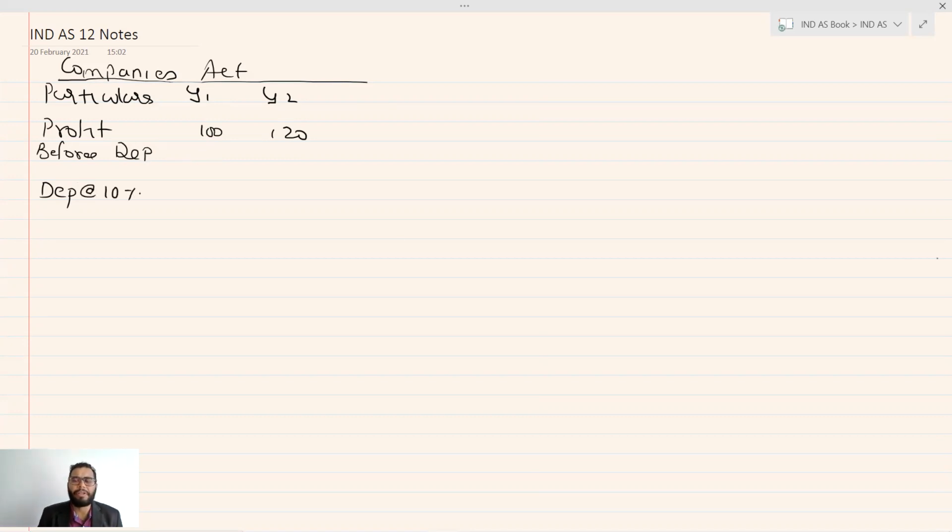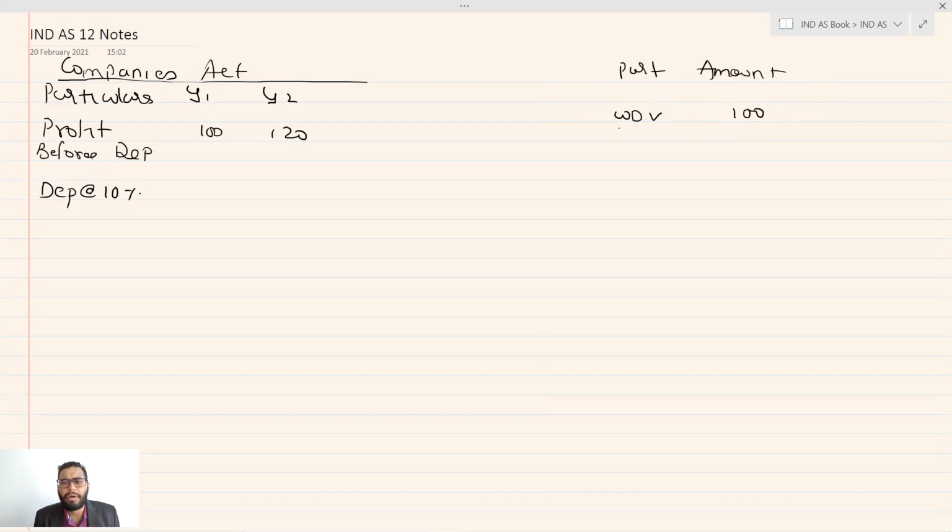A hypothetical example. So we need to compute the WDV, and accordingly, let's say WDV at the start of year 1 is 100.